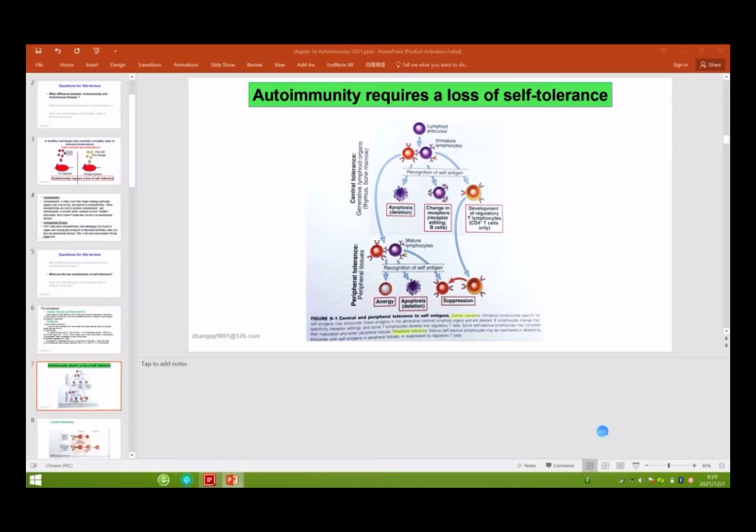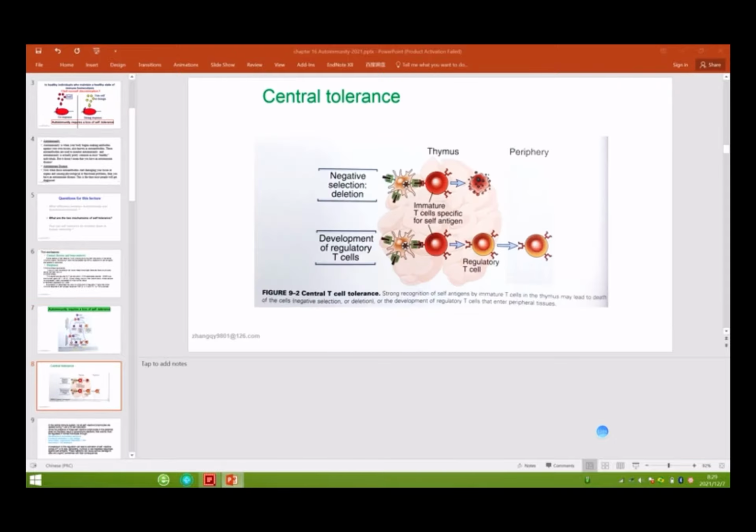So they still have no response. Okay, this picture shows that in the thymus, the immature T cell can recognize the self-antigen, but they will die. If the T cell recognizes self-antigen and is not dying, it will undergo differentiation into the regulatory T cell, okay?